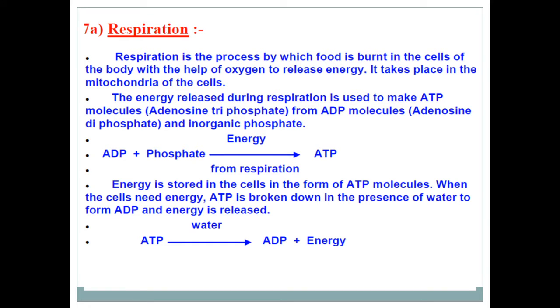Respiration. What is respiration? Respiration is the process by which food is burnt in the cells of the body with the help of oxygen to release energy. It takes place in the mitochondria of the cells. The energy released during respiration is used to make ATP molecules. ATP means adenosine triphosphate. ATP is the energy currency of the cell.